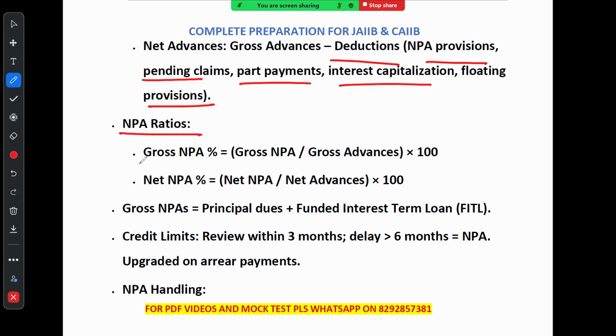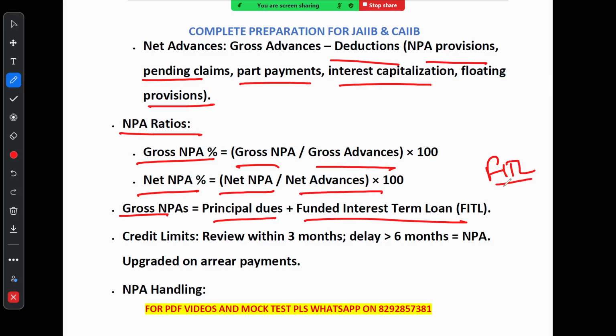Then we have the NPA ratio. If we calculate gross NPA percentage, it is the ratio of gross NPA upon gross advances, and net NPA percentage is equal to net NPA upon net advances multiplied by 100 to convert into percentage. And you know, gross NPA includes principal dues and funded interest term loan, that is called FITL, right?